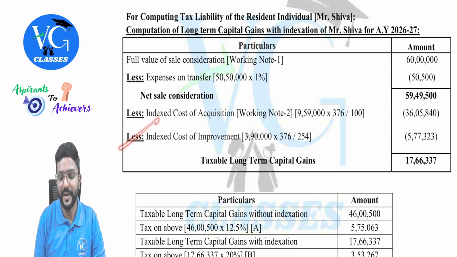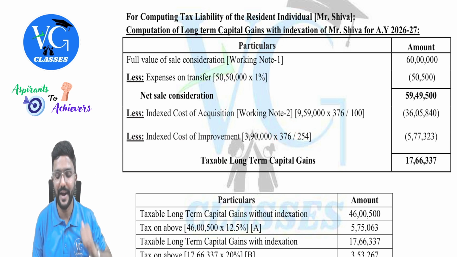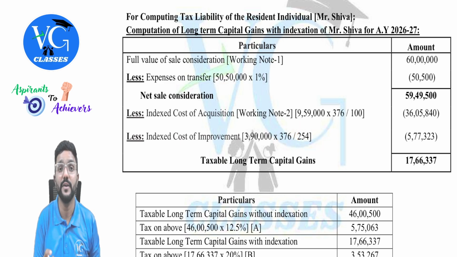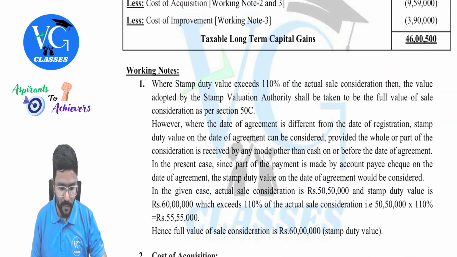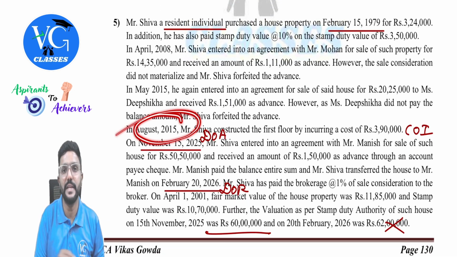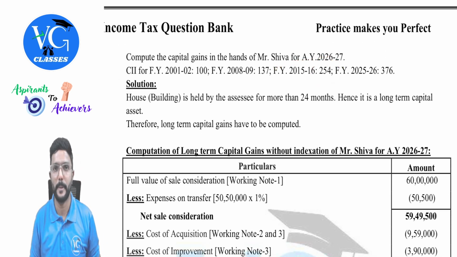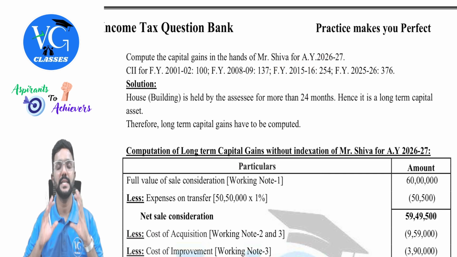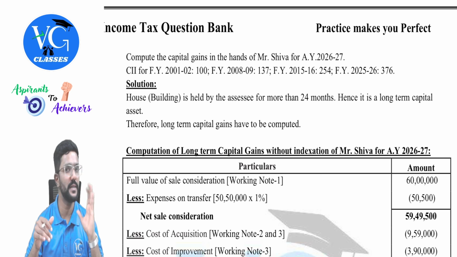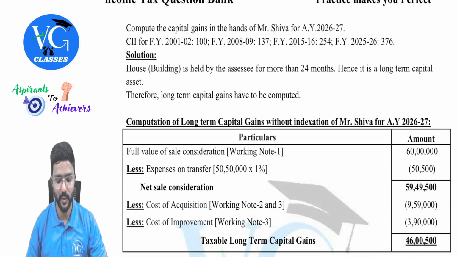Then index cost of improvement. Cost of improvement is 3 lakh 90,000. Then on that, into cost inflation index for the year of transfer is the numerator, divided by cost inflation index for the year of improvement. So improvement took place in which year? Just a minute. Improvement took place in the year 2015-16. What is the cost inflation index for the year 2015-16? They have given in the question, 254. 254, guys. Just remember the cost inflation index for the base year, which is 100, and for our previous year. Rest all in between, for any year if it is required, they will give it in the question. You need not worry.